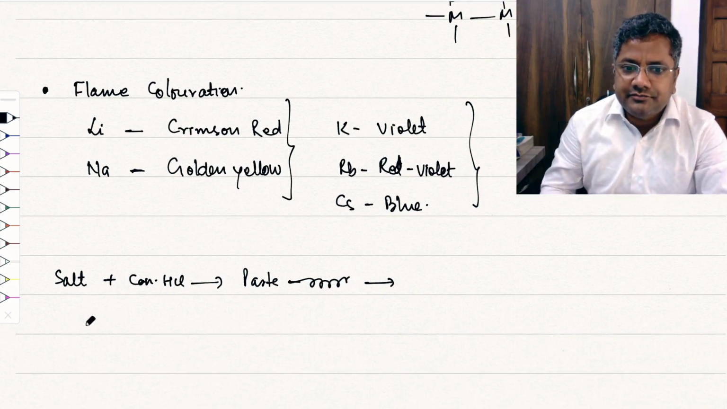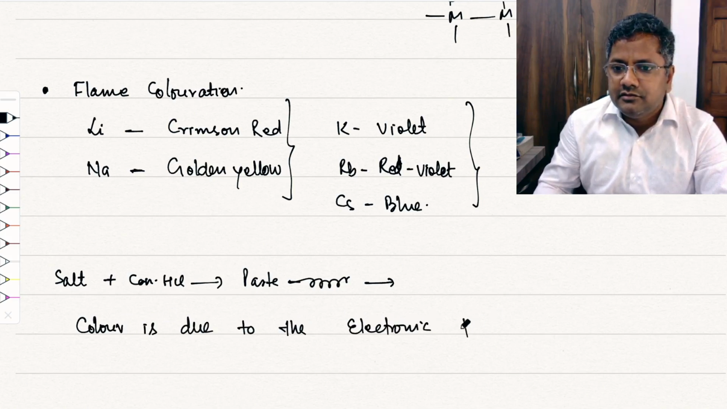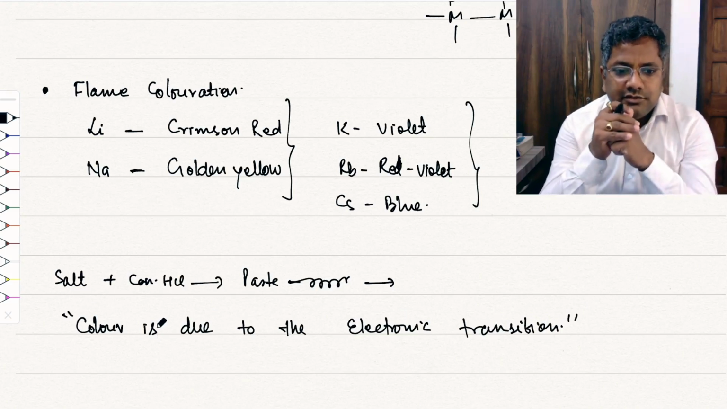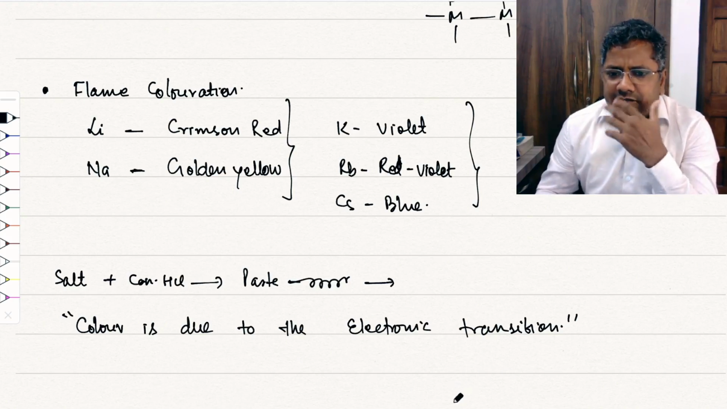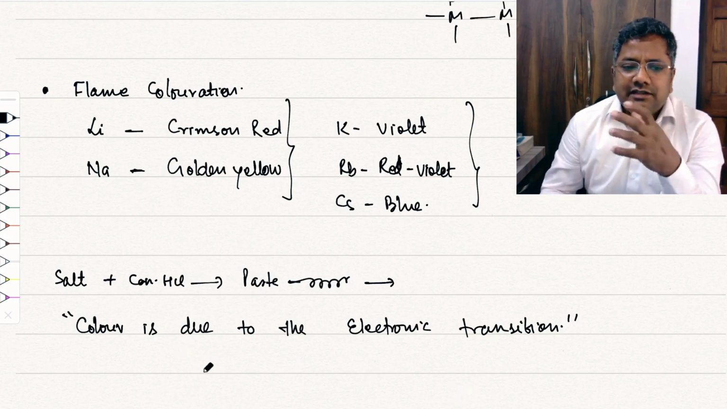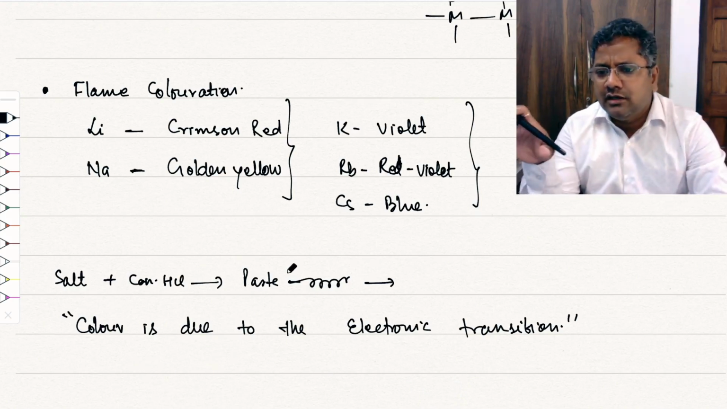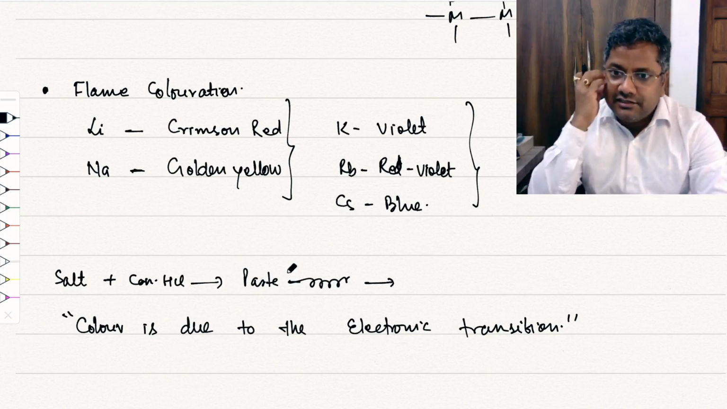So the color is due to the electronic transition, right? Whatever color we are observing. In case of lithium, one very short-lived species is formed, that is lithium hydroxide, right? In the flame, in other cases no compound formation takes place. Only electrons will excite and de-excite, right?